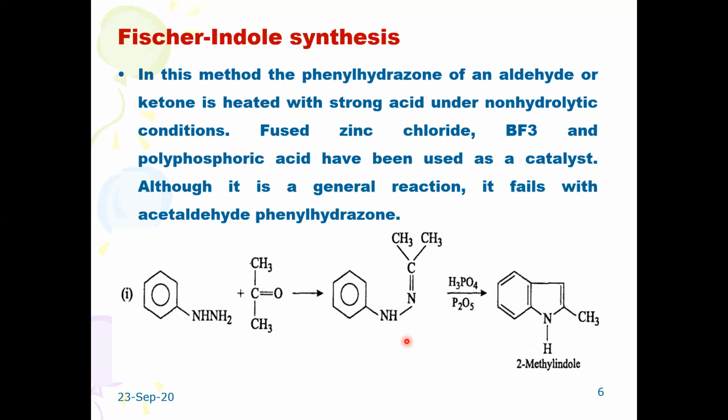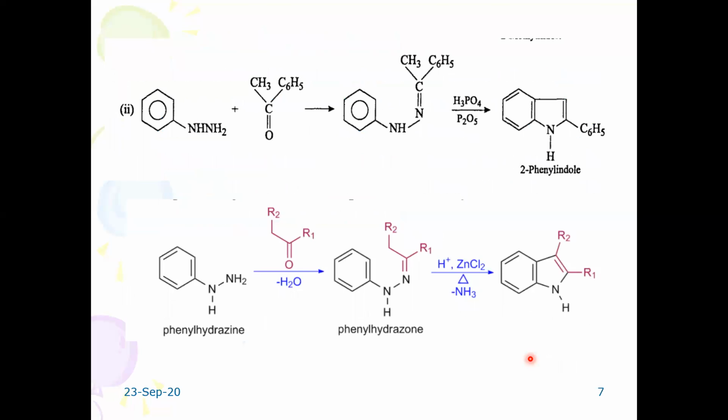This condensed product undergoes internal rearrangement involving ring cyclization followed by elimination of byproducts such as water, resulting in the formation of 2-methylindole. Let us see the mechanism of this Fischer indole synthesis. Of course, before going to the discussion, some important reactions are given.